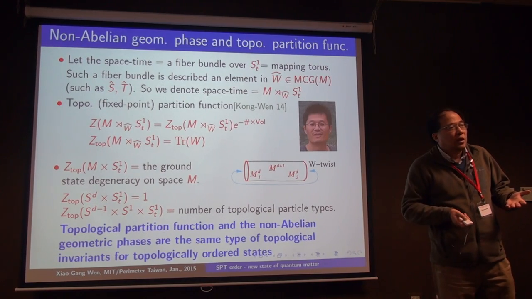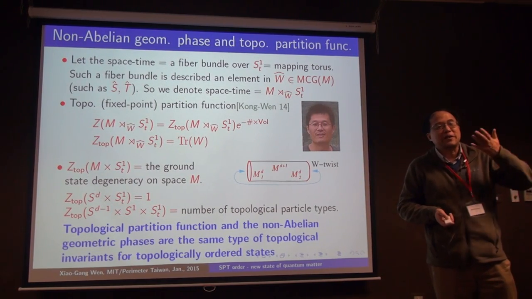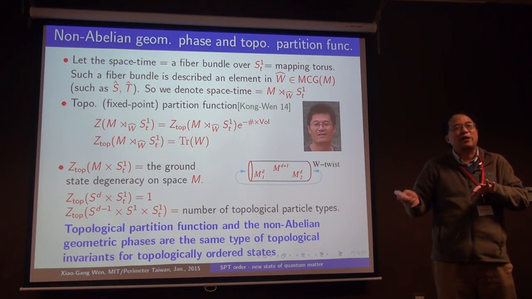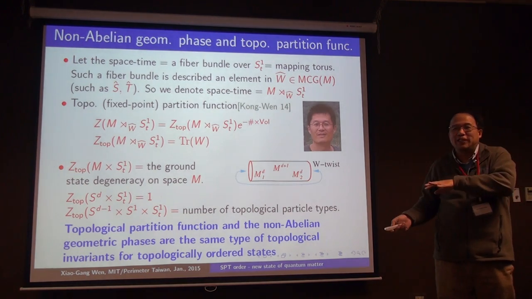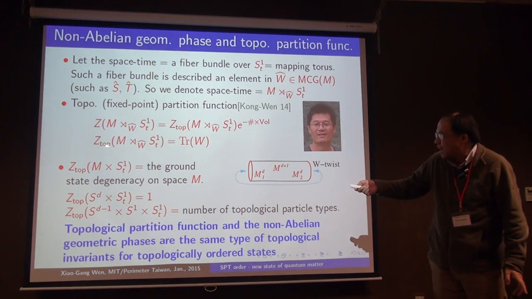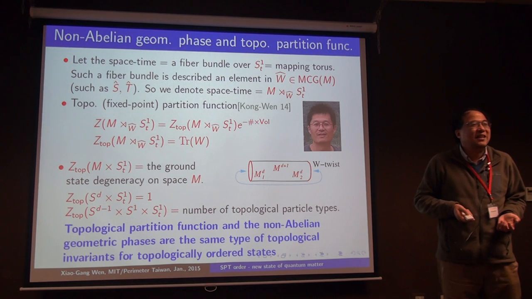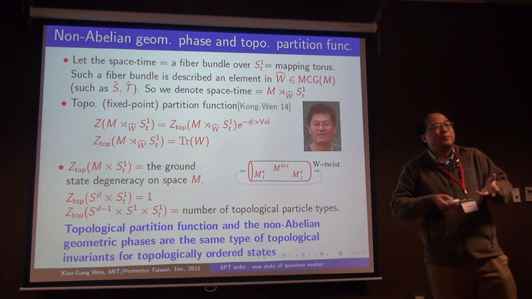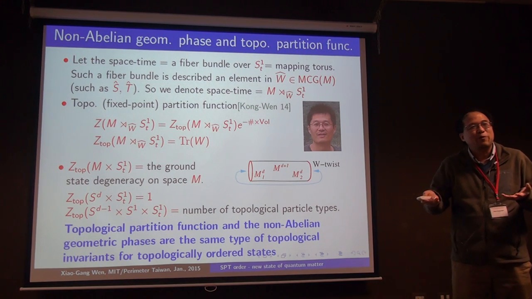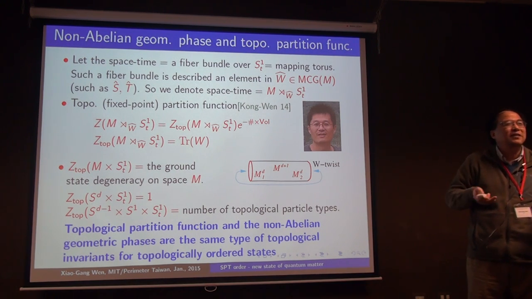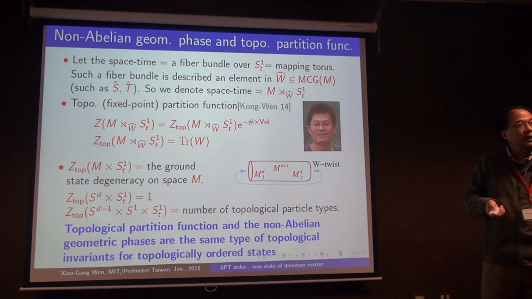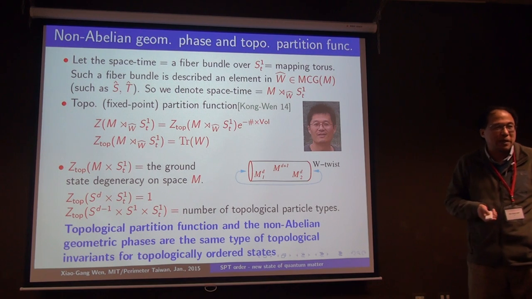They try to define a function such that manifolds with the same topology have the same value, and when the manifolds have different topology, the function has a different value. And this topological partition function happens to be such a nice function. So we can use this function to classify different manifolds. And this is also called a topological invariant by mathematicians.